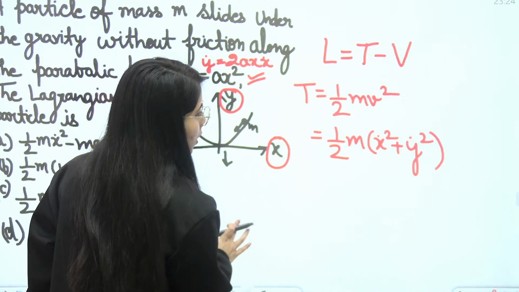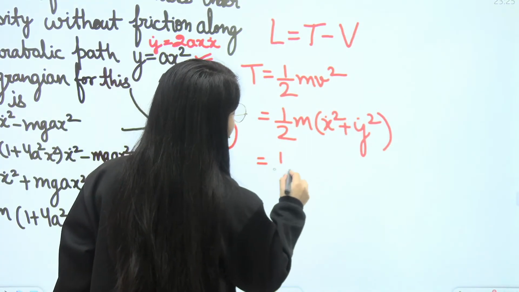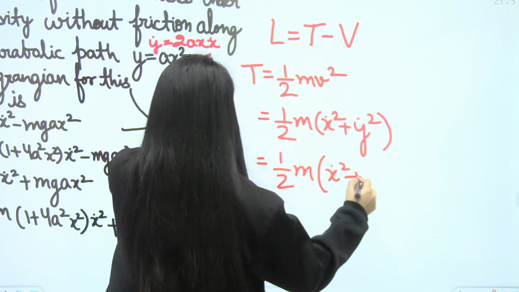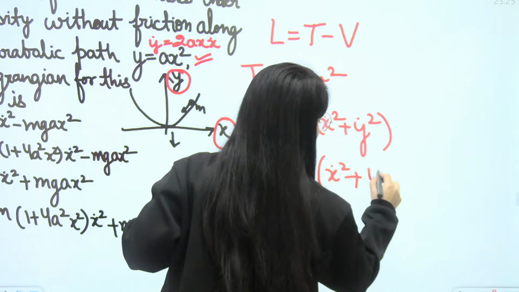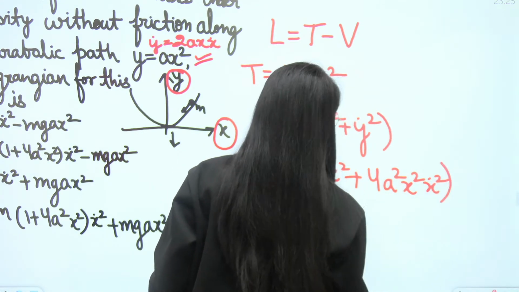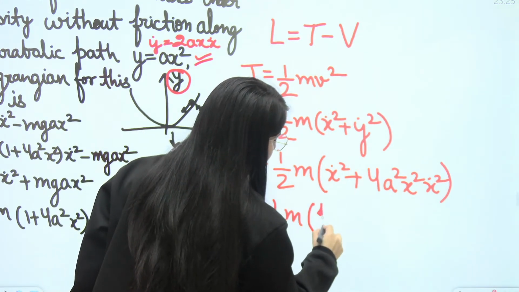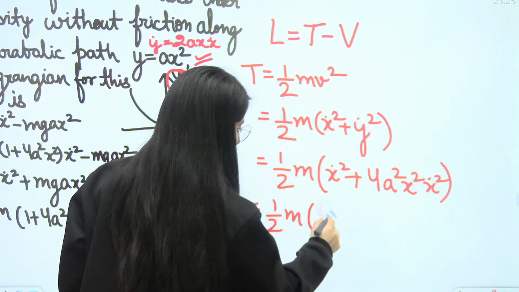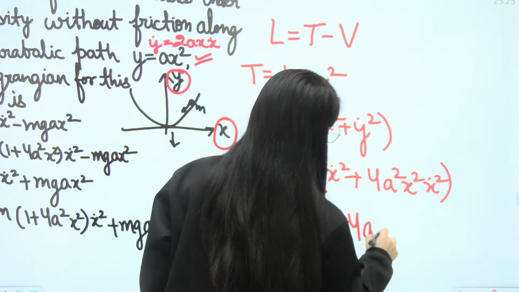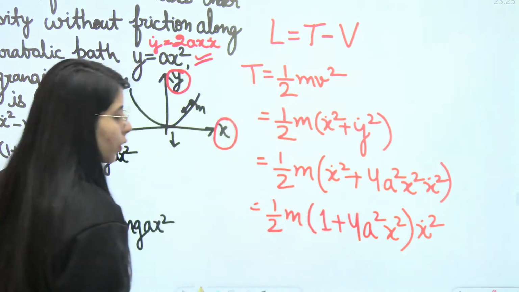Now what you need to do is put that value here. When you put this value here, you will get half m x dot square plus, what is y dot? 2ax x dot. So 4a square x square x dot square. You can take x dot square common. So you will get half m times 1 plus 4a square x square, and take the x dot square common. Clear? This is how you are going to get it.